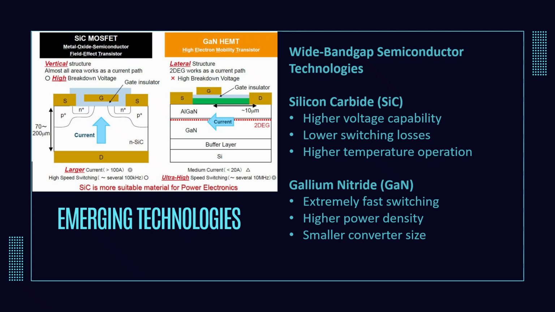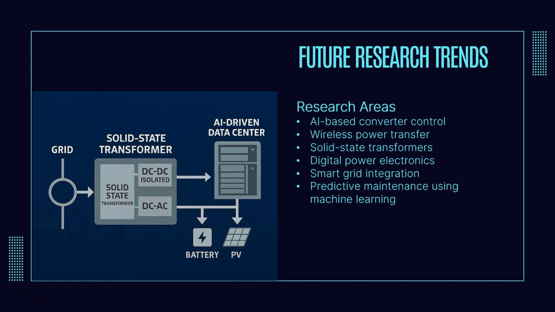Beyond the hardware innovation, researchers are now integrating intelligent control techniques into power electronic systems. Future research in power electronics increasingly combines electrical engineering with artificial intelligence, advanced communication systems, and digital control technologies.